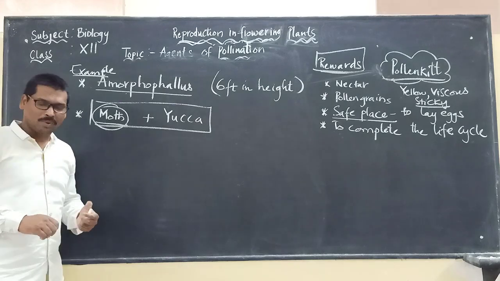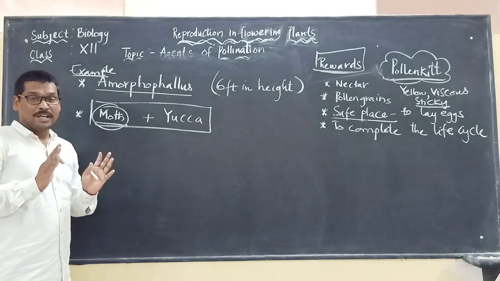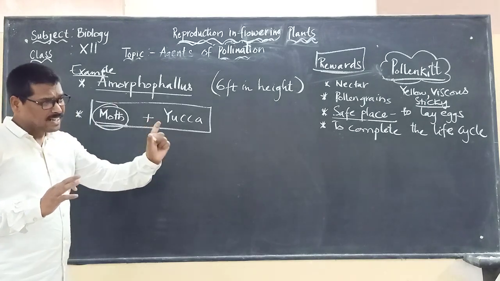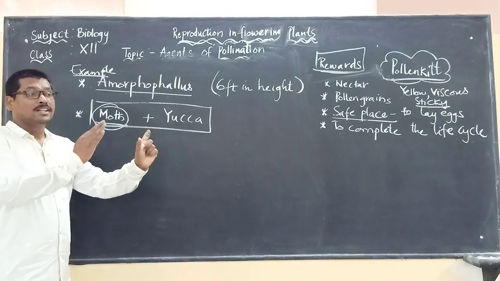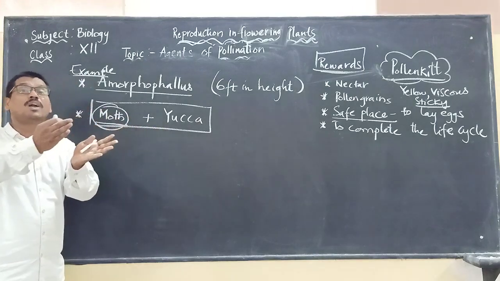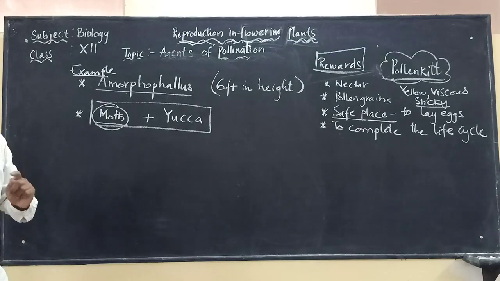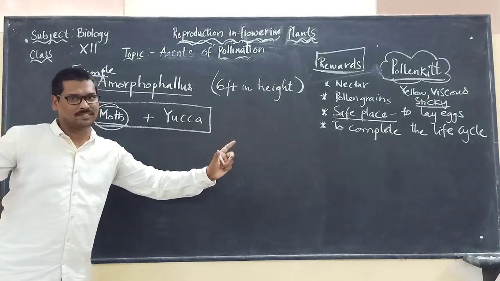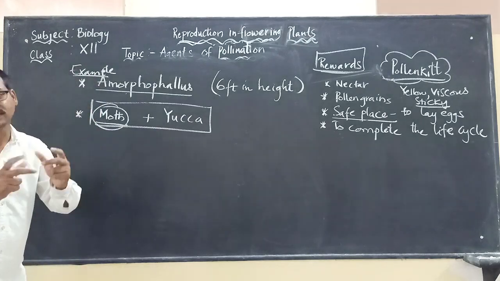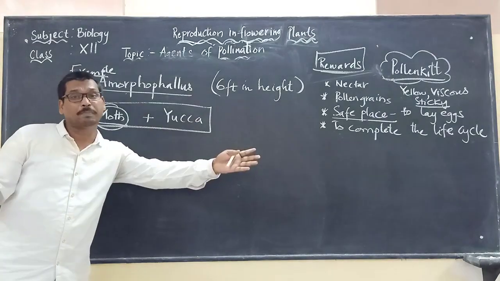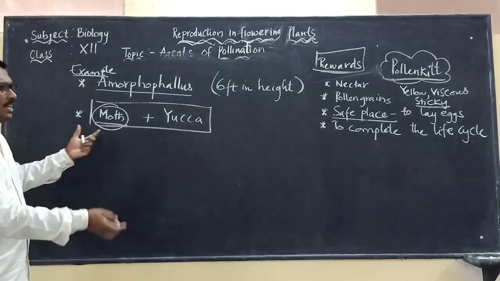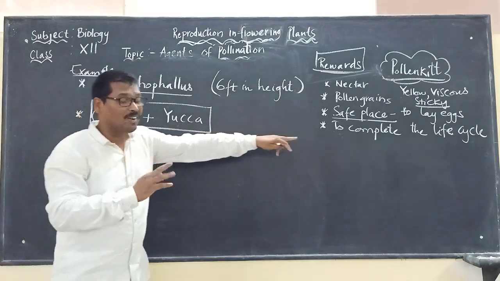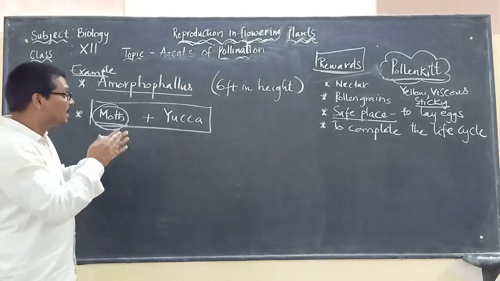But here we have to remember one point, that most of the plants show one particular characteristic. They will be adapted to certain types of animals, where only with those animals they will be involved in the process of pollination. Which means, in simple terms, there will be one particular animal pollinating one particular flower. That becomes a very close relationship between the plant, flowers and that particular insect. So the same thing we are applying here. The moth insect and the yucca plant cannot complete their life cycles if they are separate.